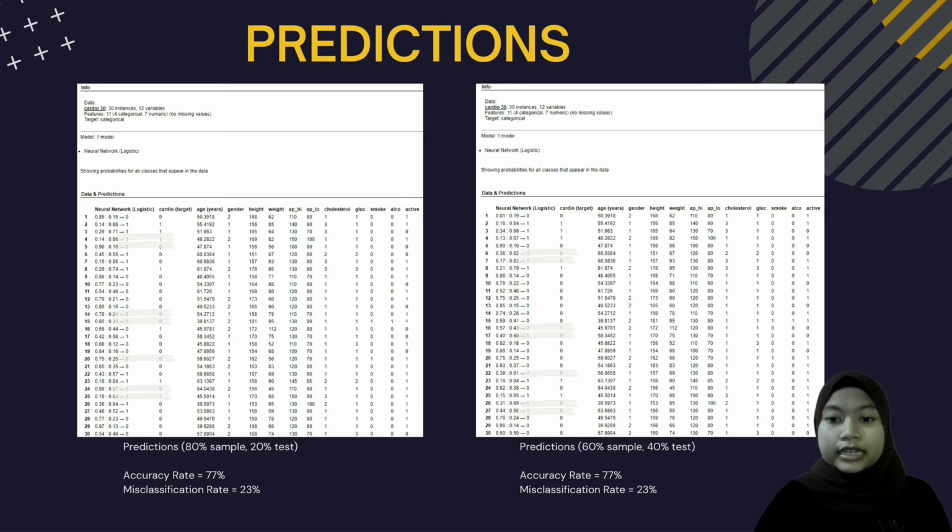Next, we move to the prediction. Each model is used to predict test data using the prediction widget. There is no cross-validation performed on it. The best model in both sets of data seems to have been the neural network with logistic activation, with 1 indicating the existence of the disease and 0 indicating its absence. The model is used to predict the occurrence of cardiovascular disease. For a given dataset, accuracy rate is the proportion of accurate predictions. This indicates that the accuracy rate for both when using the neural network logistic for a given dataset is 77%. Statistically, we should have 77 accurate predictions out of every 100.